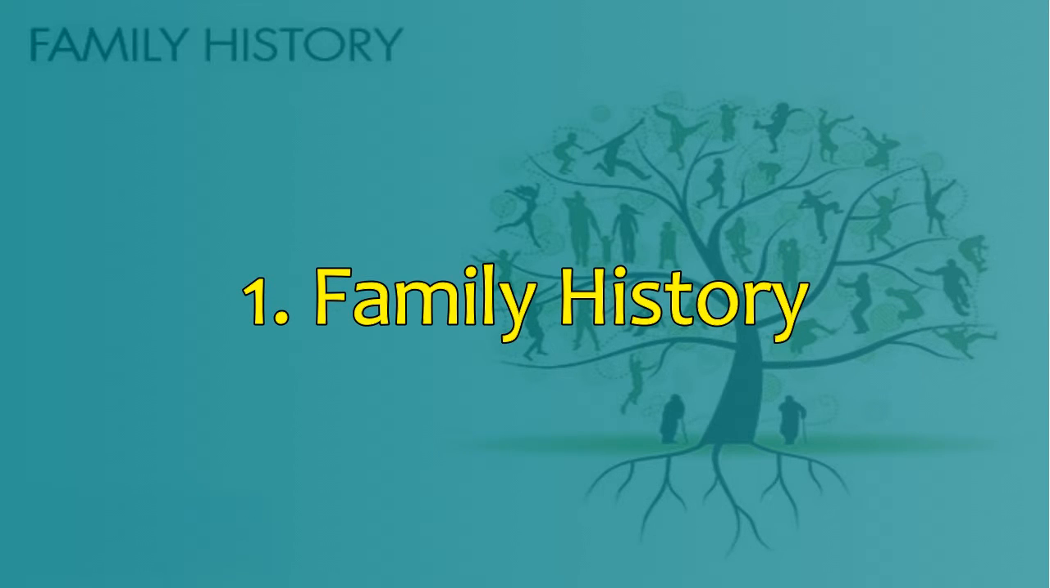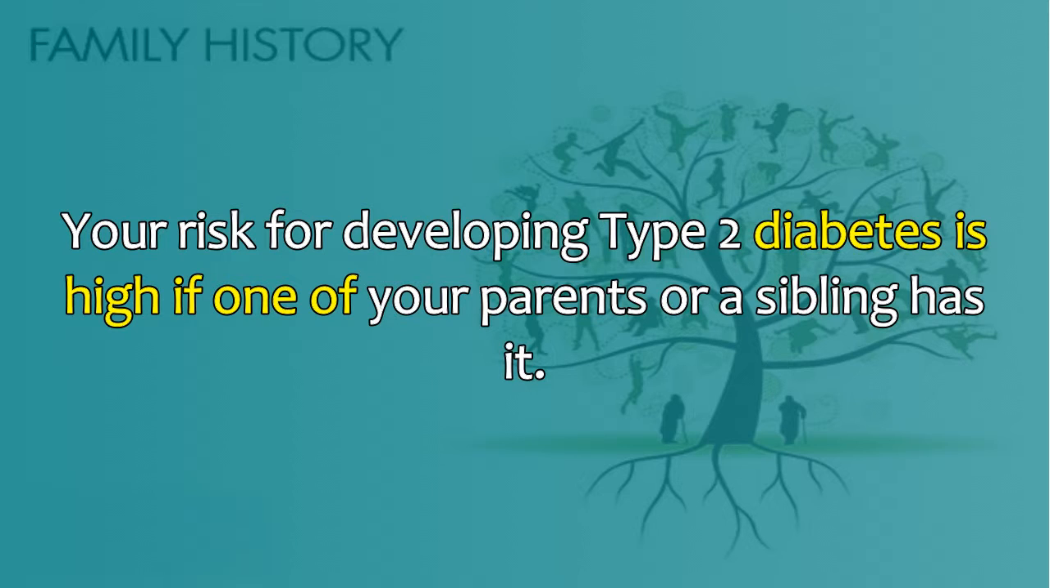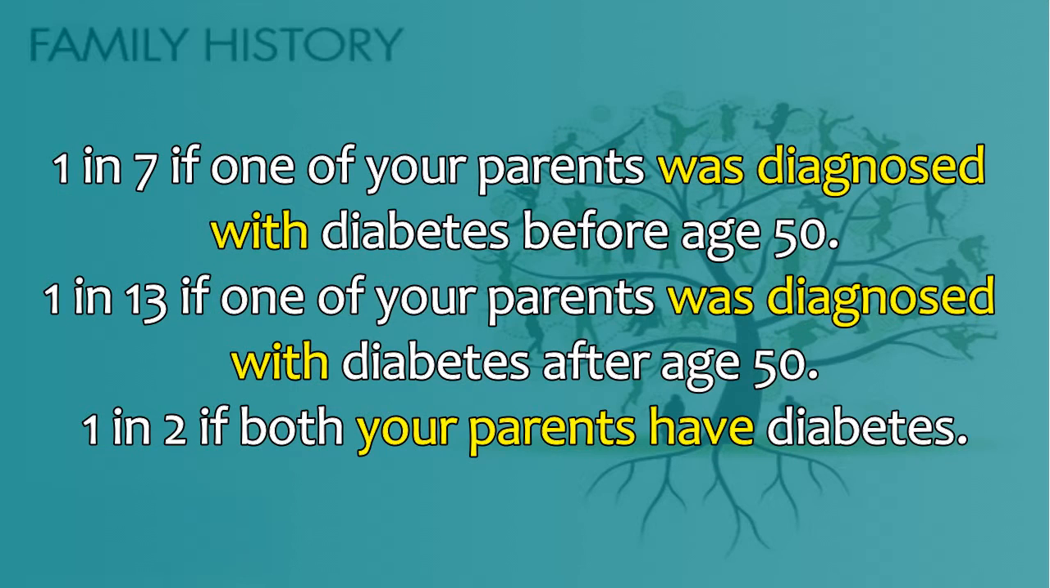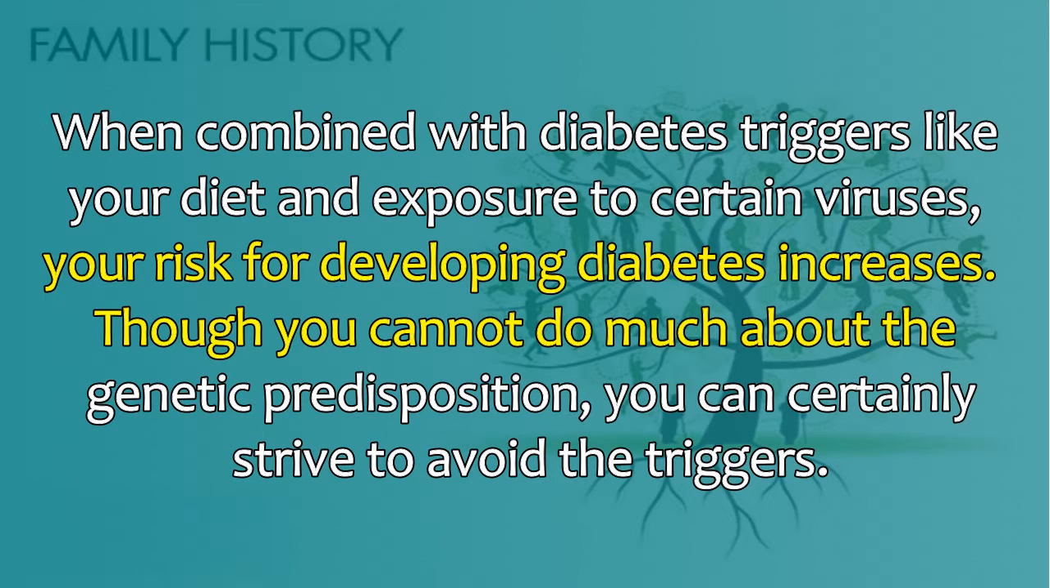1. Family history. Your risk for developing type 2 diabetes is high if one of your parents or a sibling has it. According to the American Diabetes Association, your risk is 1 in 7 if one of your parents was diagnosed with diabetes before age 50, 1 in 13 if one of your parents was diagnosed with diabetes after age 50, and 1 in 2 if both your parents have diabetes. When combined with diabetes triggers like your diet and exposure to certain viruses, your risk for developing diabetes increases. Though you cannot do much about the genetic predisposition, you can certainly strive to avoid the triggers.